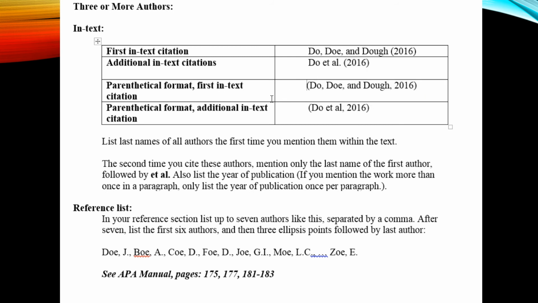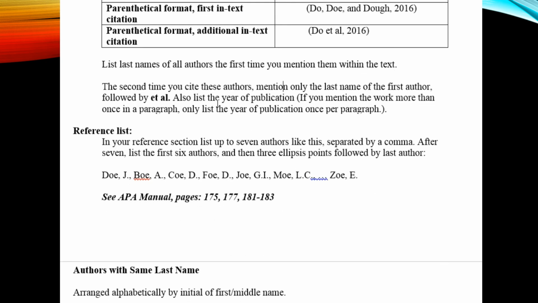If you're not going to mention the authors within the text, you can mention them, but you're still mentioning their work. You mention them in the parentheses, separated by commas, including the copyright date. And you do the same thing the second time you do that. You still add et al, comma, and then the copyright date. For the purposes of your reference list, you can list up to 7 authors alphabetically and add ellipsis points after the 7th one, followed by the last author, and then the copyright date.